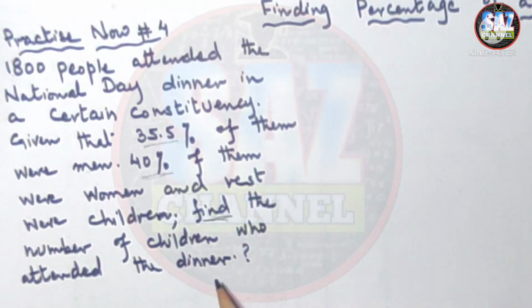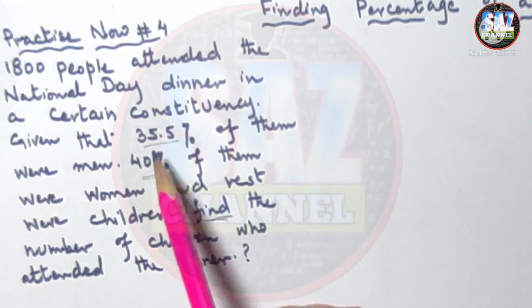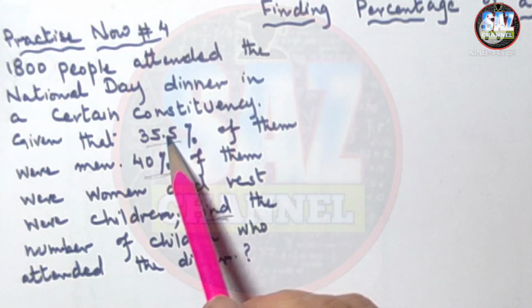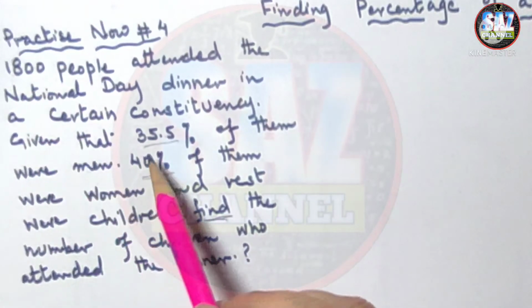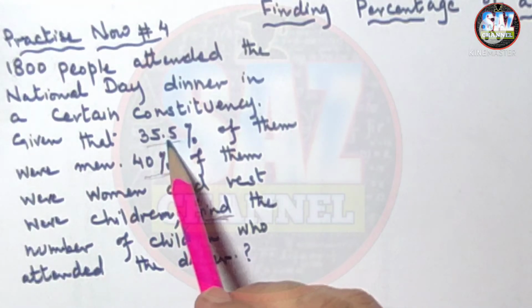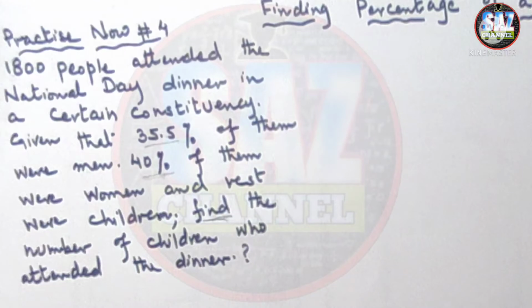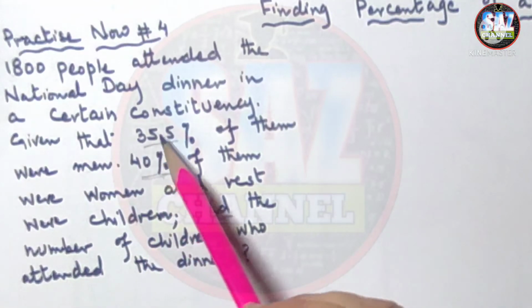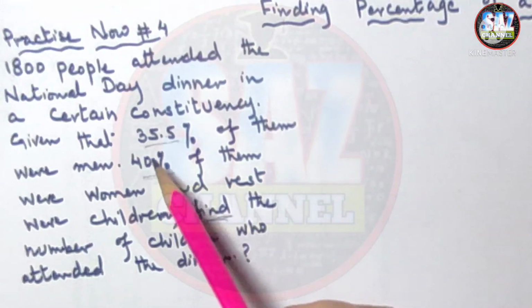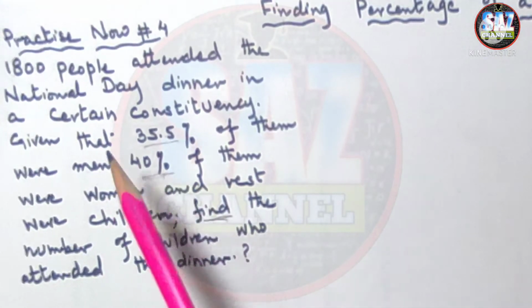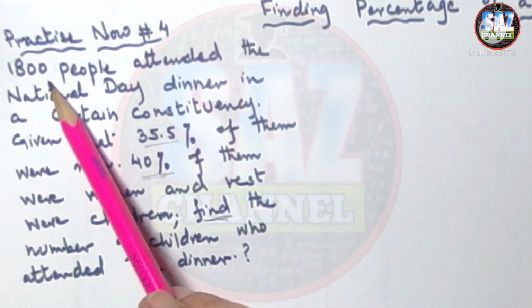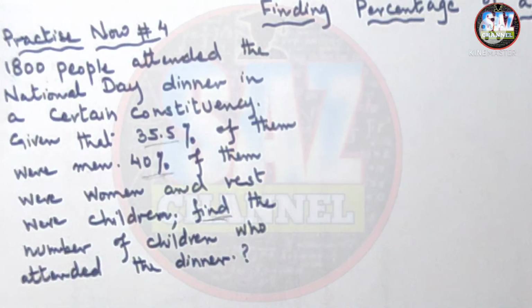So what we can do is find, with the help of this percentage and total, the number of men who attended the party and the number of women who attended the party. And then whatever number of men and women we get, we'll add them, and we'll take away that answer from the total people to get the number of children. I hope you are clear about the solution, and let's discuss the solution.